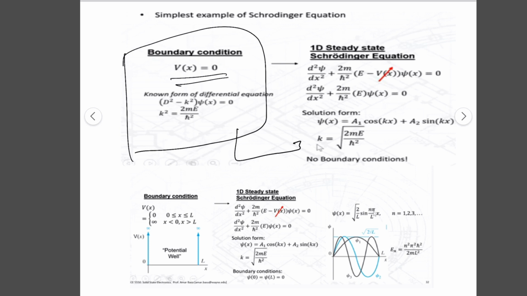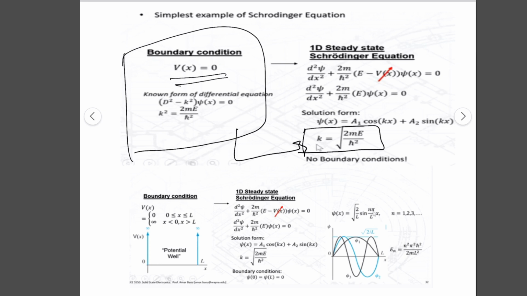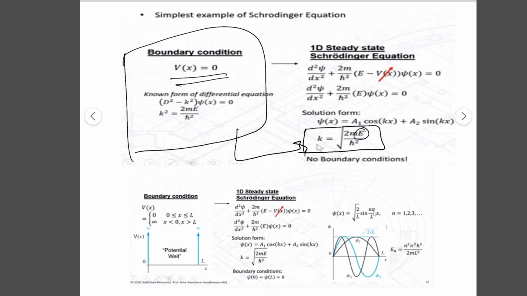So the solution can be like this, where E is directly related to the energy of the electron. We take the square on both sides, and we get E squared. E is directly related to K squared.